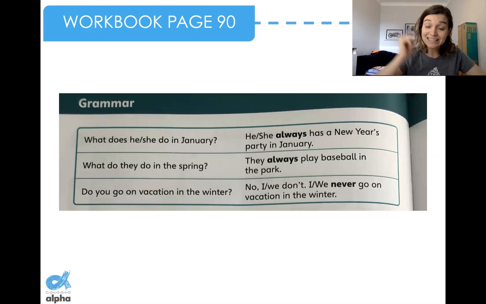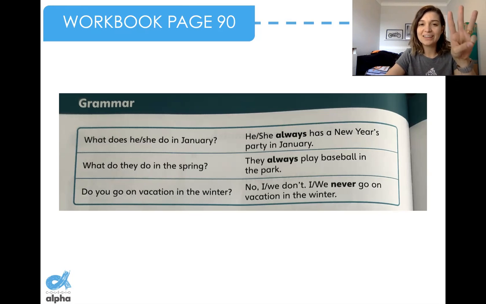Let's read this grammar part together. Wait, I will give you 5 seconds to get your workbook and go to page 90. Ready? 5, 4, 3, 2, 1. Bam. Did you get your workbook? Did you go to page 90?